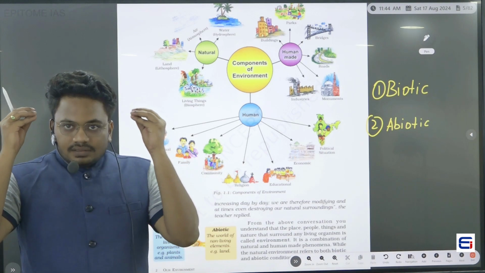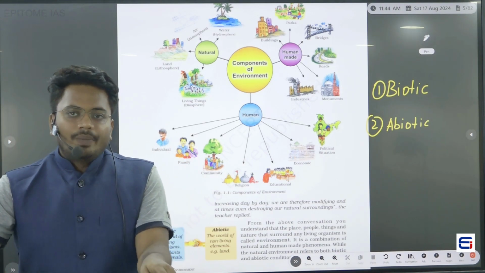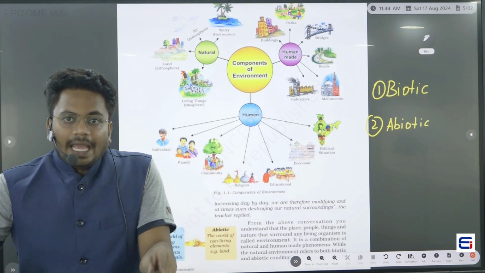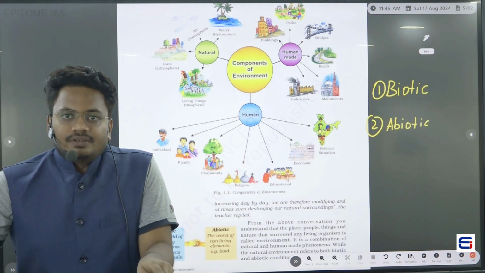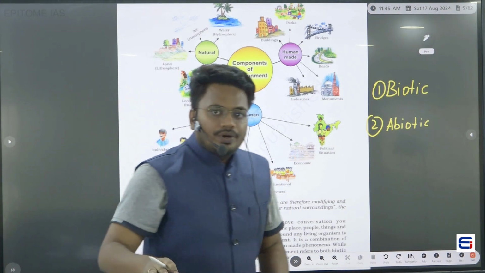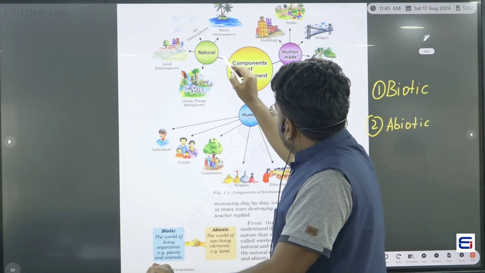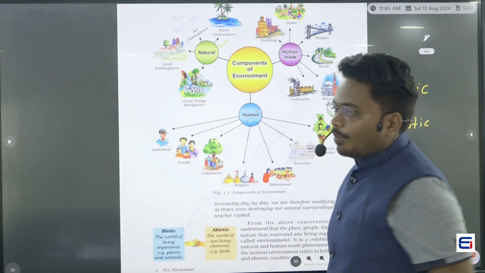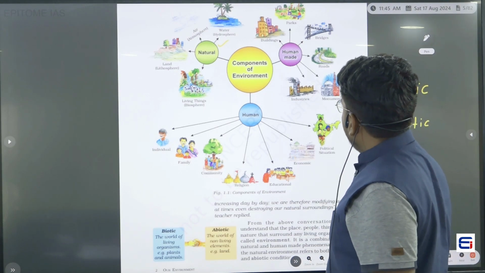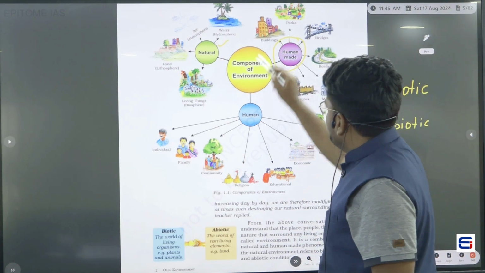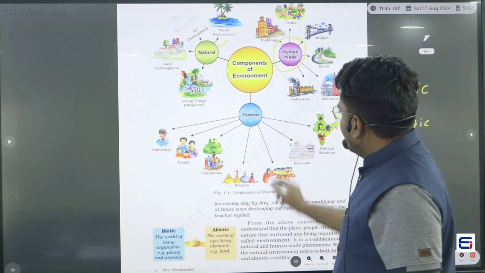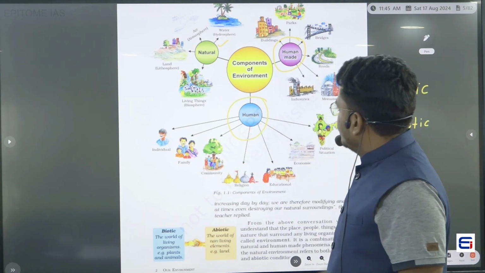So what are those components? The author is saying that natural components are a part of the environment, human made things are also a part of the environment, and humans are also a part of the environment.